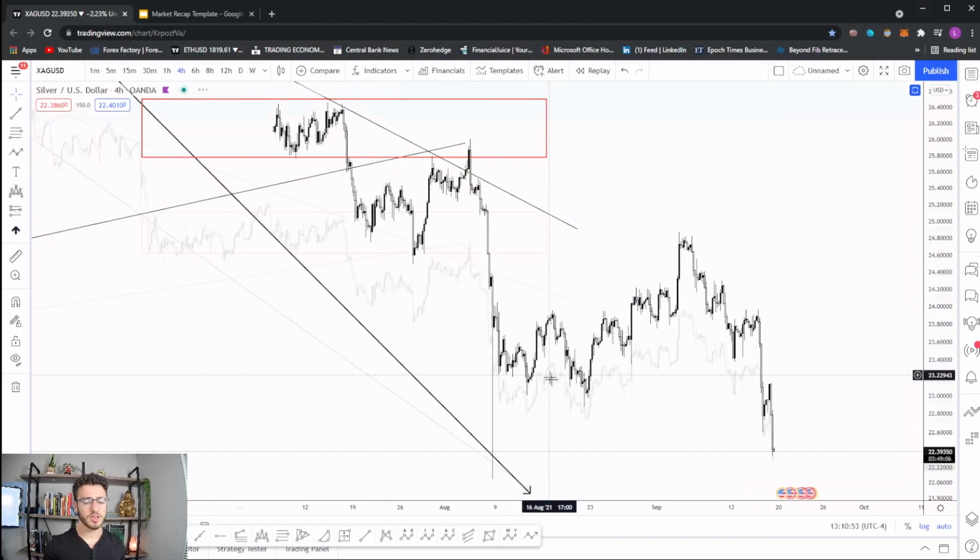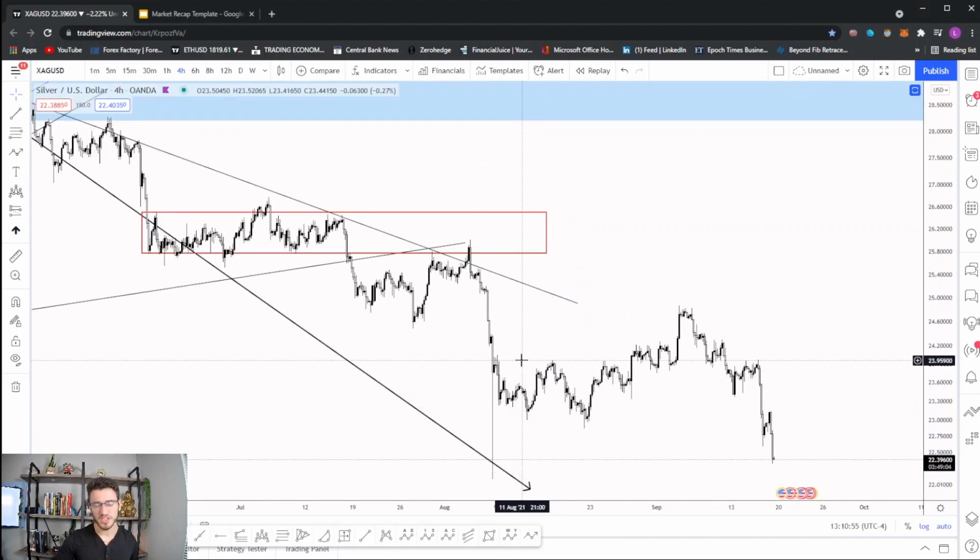And here we are on silver. We got our take profit hit on this. This was a trade we called out a couple weeks ago. We got our take profit hit on this wick on the 8th. And now I really don't think we're going to be heading much lower on silver. So my bias is bullish on silver because I think we're overextending this bearish impulse wave.